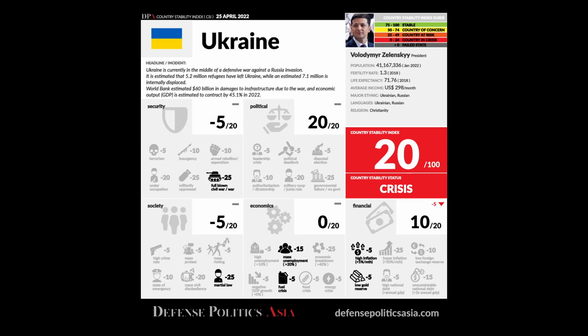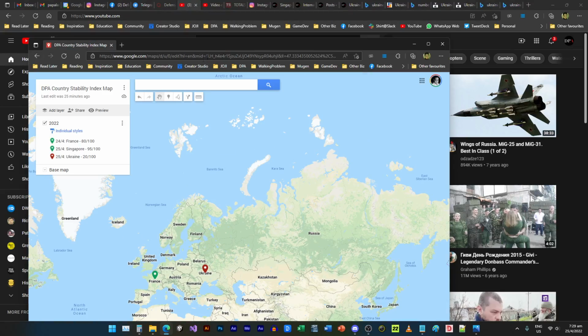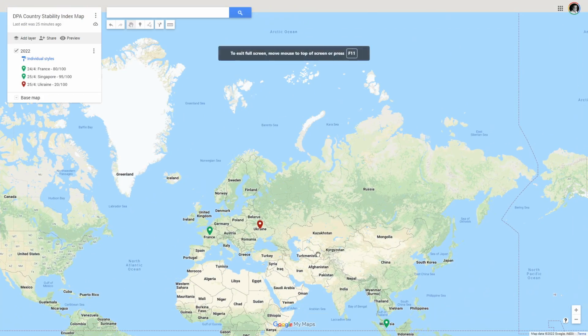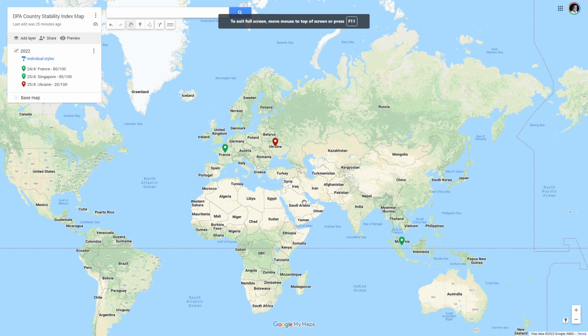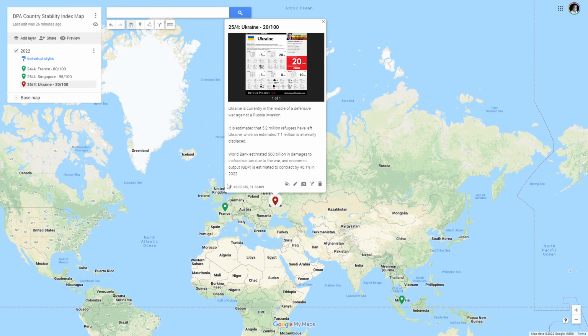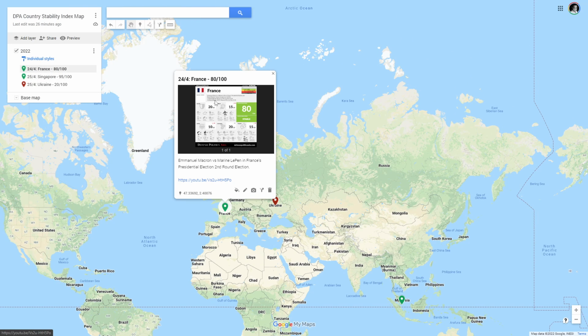Meanwhile, I also want to introduce you to this. This map is actually available: the DPA Country Stability Index map. With the CSI map, you can see all the different countries all at once in terms of the general numbers. You have to click the links to go into the reports.